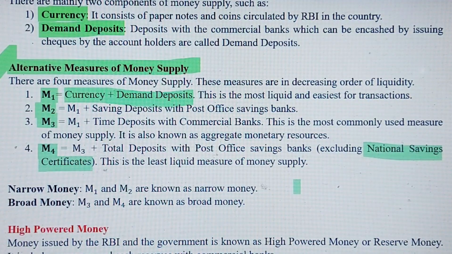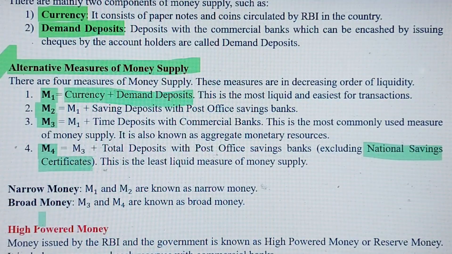That means it's very difficult to encash money in this method. So this is M3 plus total deposits. I mean यहाँ पे सारे ही plus हो गए, M1 plus M2 plus M3, तो ये सभी को plus करेंगे तो we get M4. तो that is so simple.